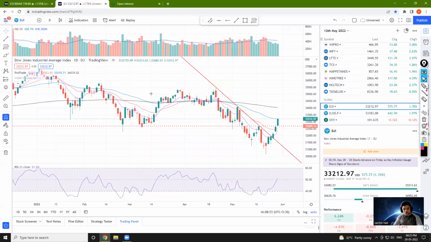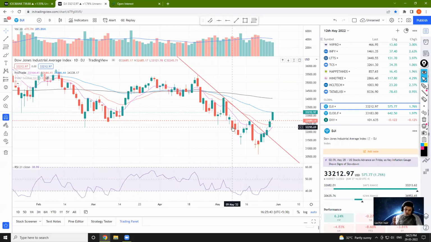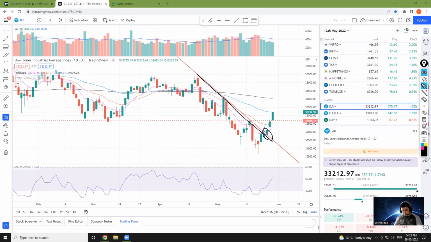Another important thing that I like to show you guys is this is Dow Jones. Dow Jones is an American index, a very important index for us, for the entire globe, basically. So if you see, Dow Jones had given a daily chart pe breakout of the trend line. So this is around 2 days back. This is precisely the point at which I started going extremely bullish on the Indian market, and we started posting in our Telegram group that look for the buy side. Try to hold buy side calls. So this is what we have tried, and we have achieved this.